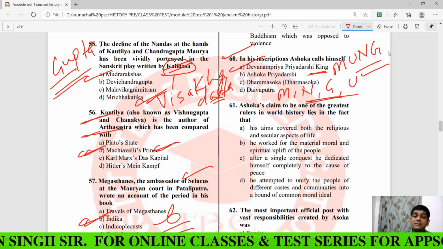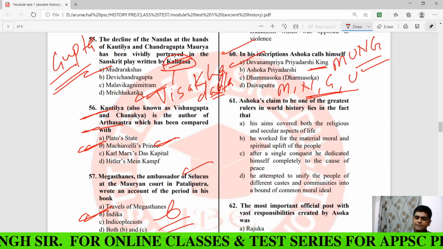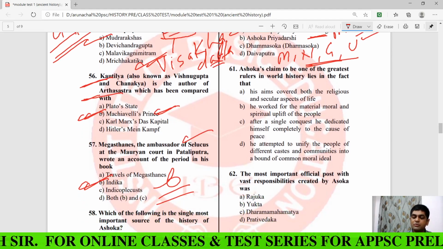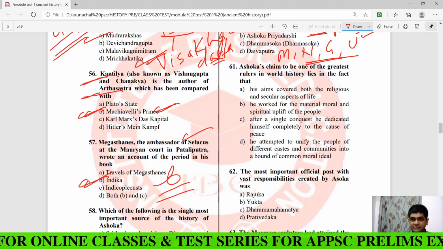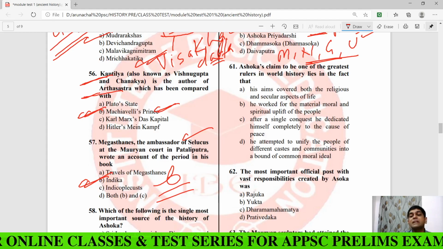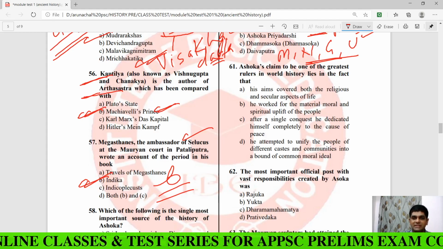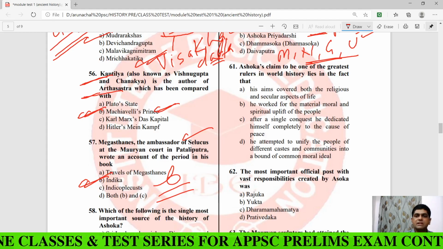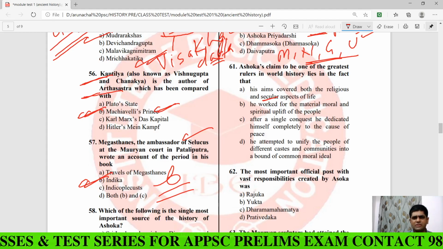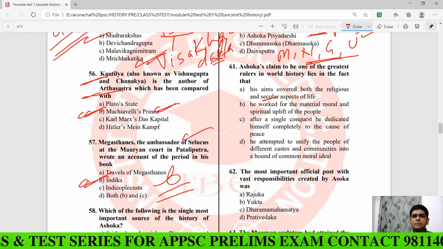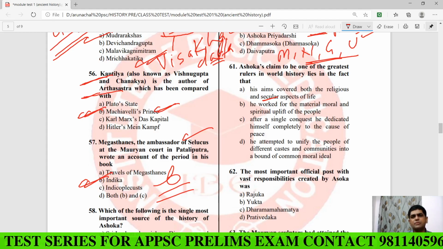Now, Asoka claims to be one of the greatest rulers in world history. Why is Ashoka called the greatest ruler in world history? See, he was secular. Many rulers in world history were secular. He worked for the material, moral, and spiritual uplift of the people.